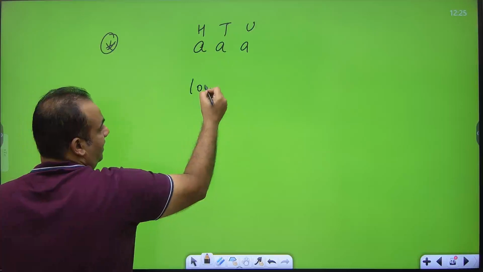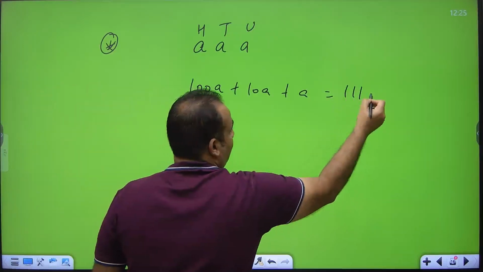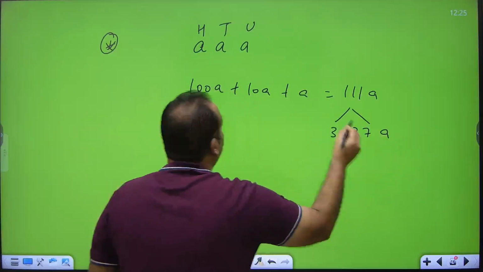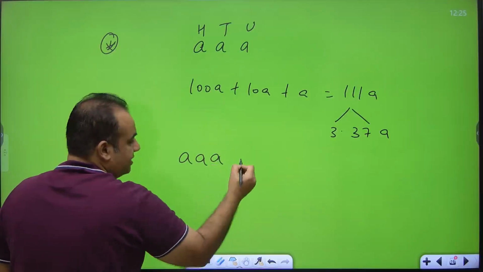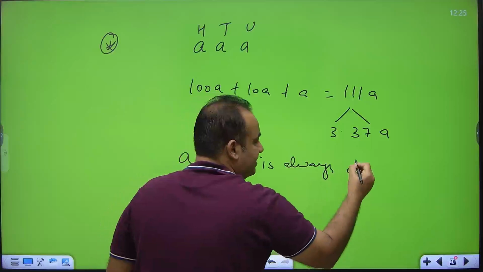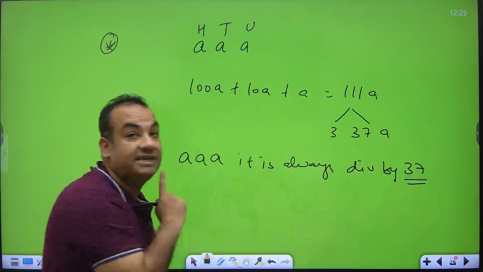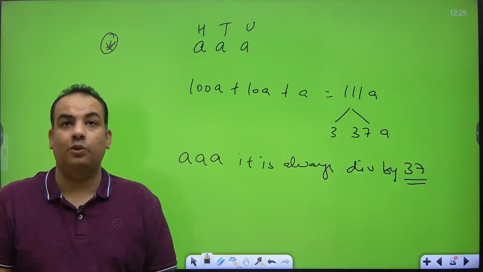So this is 100A plus 10A plus A, which is 111A, and 111 is 3 into 37. So remember that if a digit is written 3 times, it is always divisible by 37. Very important. Sometimes this concept also comes in the exam. So this is one point which I want to tell you.